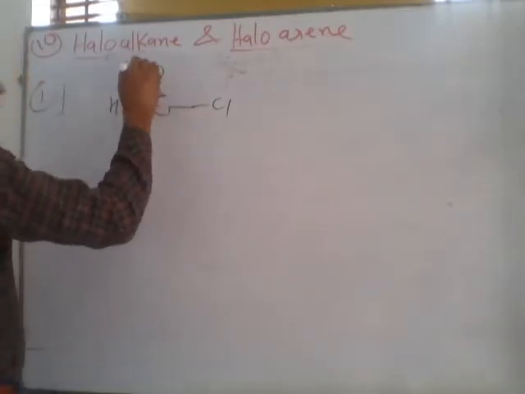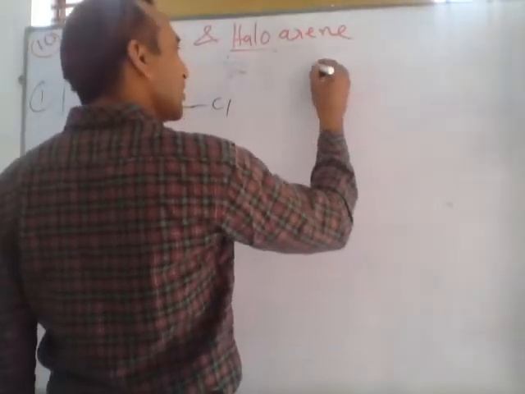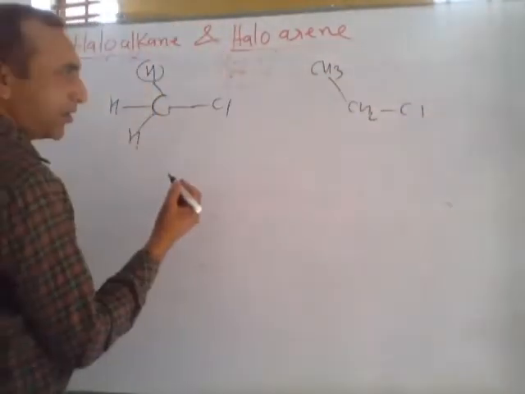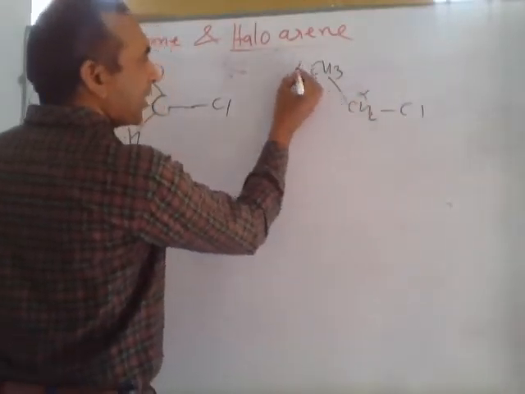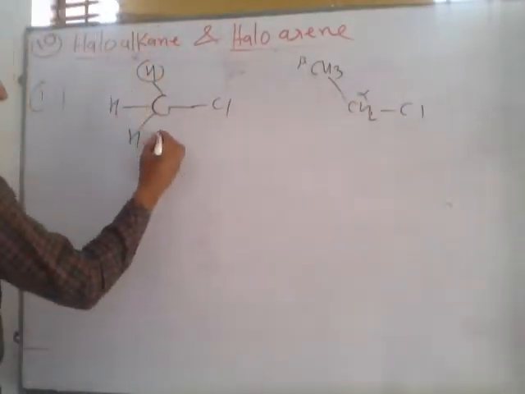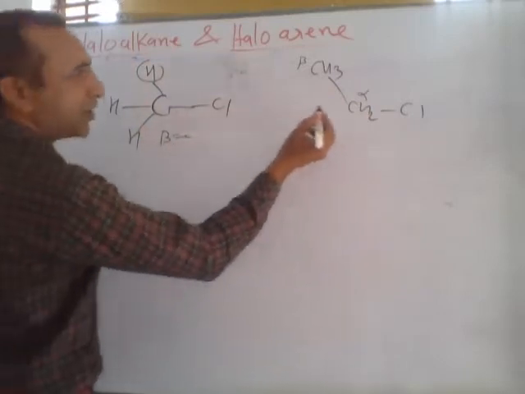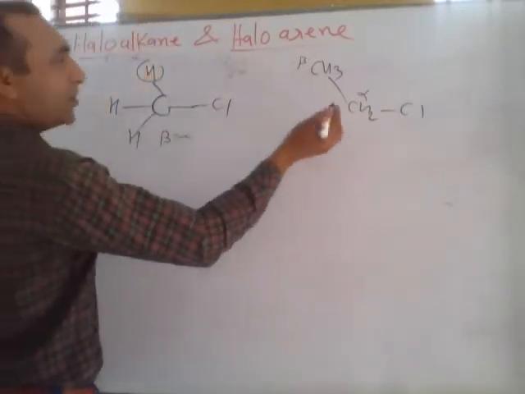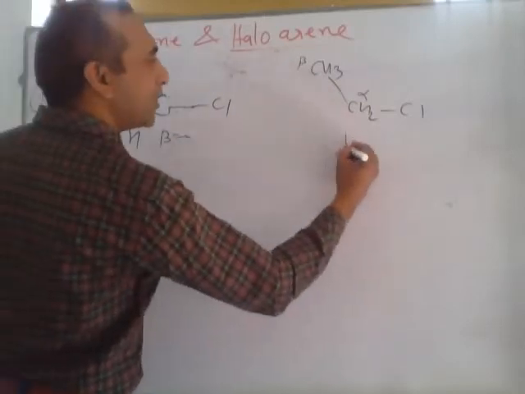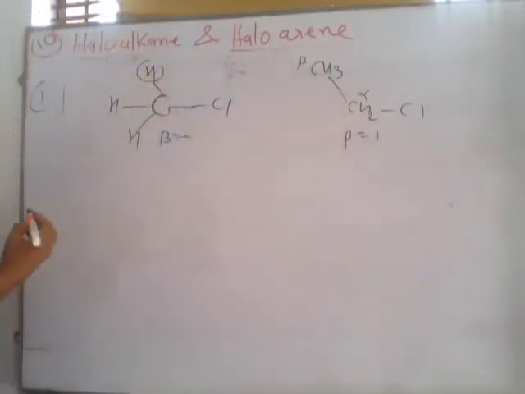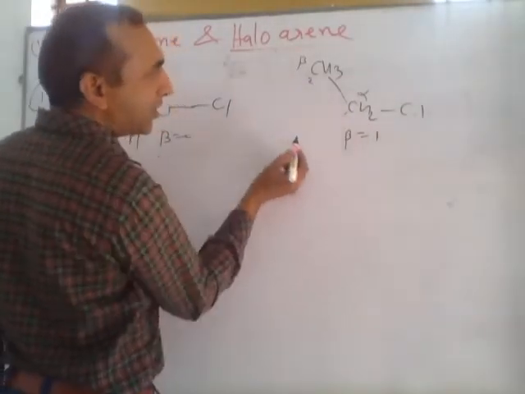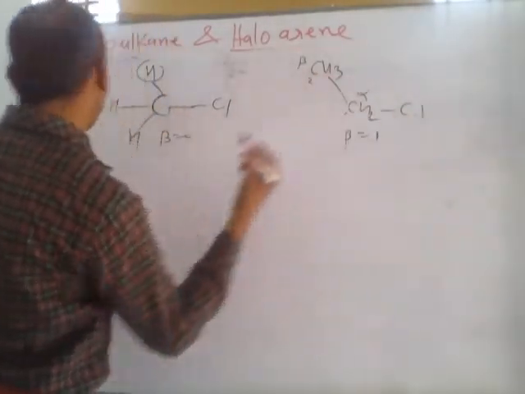Suppose this hydrogen is replaced by CH3. These two are primary. This is the alpha carbon, this is the beta carbon. In the first compound, beta carbon is 0, but in the second compound, beta carbon is 1. Beta carbon means the carbon which is connected with alpha. Both are primary. This is called chloroethane in IUPAC system. Otherwise we can say ethyl chloride.